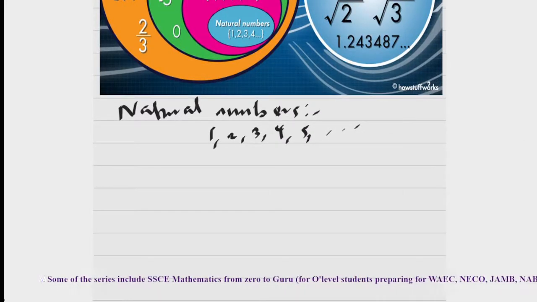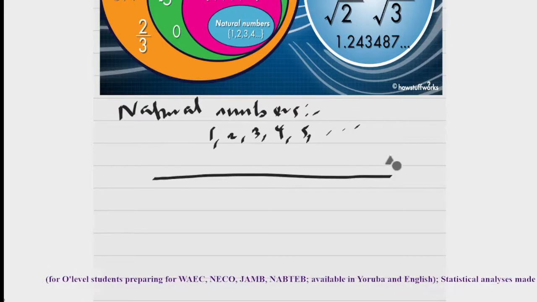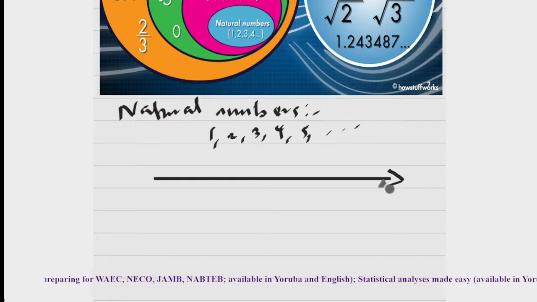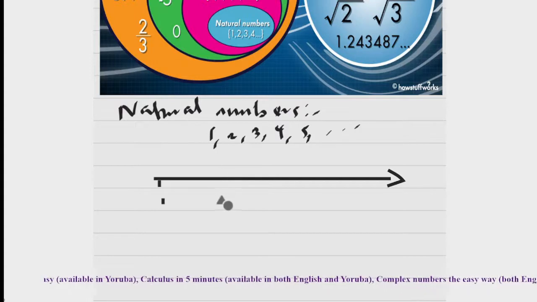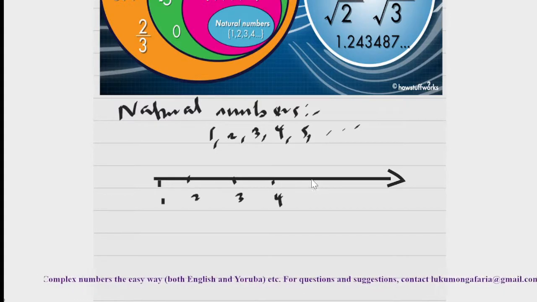So if that is clear, you can represent these numbers on a number line. This is your number line, and you have 1 as your starting number. Then you have 2, 3, 4, 5, and so on and so forth.